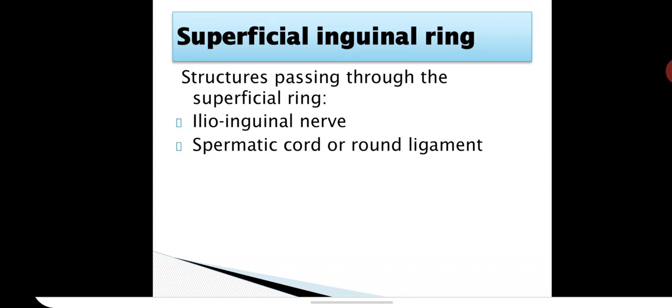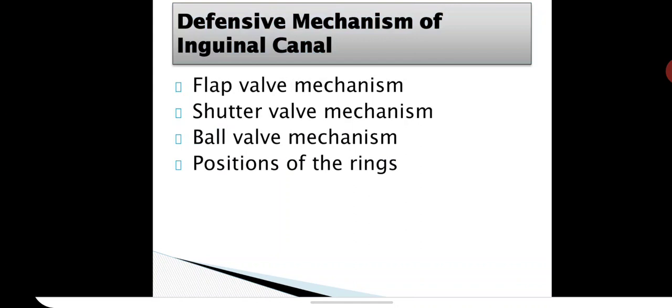Structures passing through the superficial inguinal ring are the ilioinguinal nerve, and the spermatic cord in males, or the round ligament of the uterus in females. So there is already a canal, the existing inguinal canal, in this region. Then what are the defense mechanisms of the inguinal canal? Normally all persons will not have a hernia, so some defense mechanisms are present in this inguinal canal. What are the defense mechanisms?